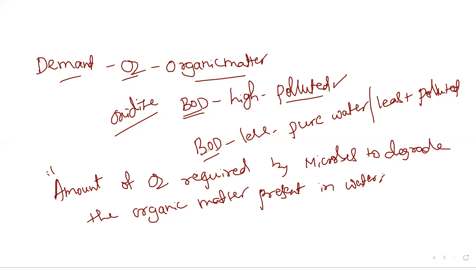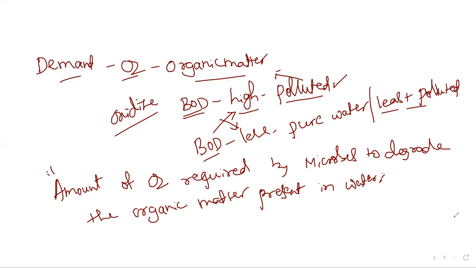Okay, that is what is called as BOD. Always the BOD value is high in polluted water because polluted water is rich with organic matter, and BOD value is less in pure water or in least polluted water. Hence BOD is considered as a water pollution parameter or a water pollution indicator. So whenever the BOD value is high, the water is highly polluted, and whenever the BOD value is less, the water is less polluted or it is pure water. Okay, so hence it can be used as an indicator of water pollution, that is the BOD.